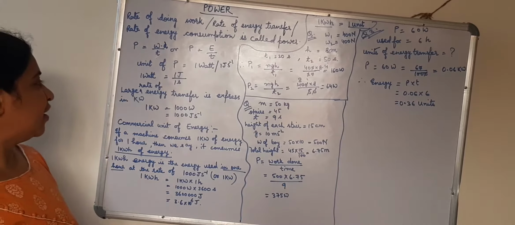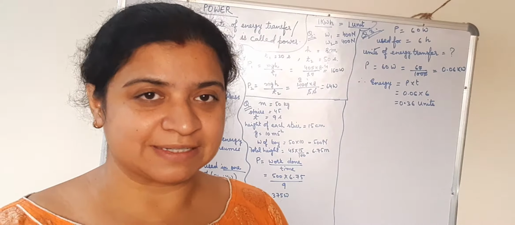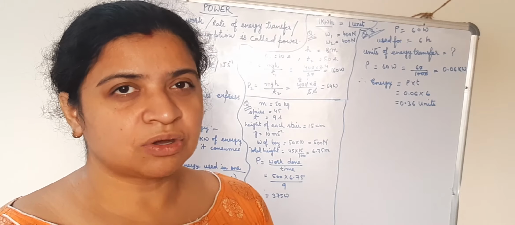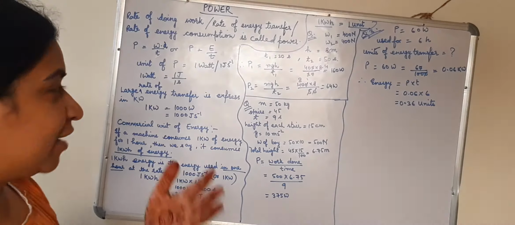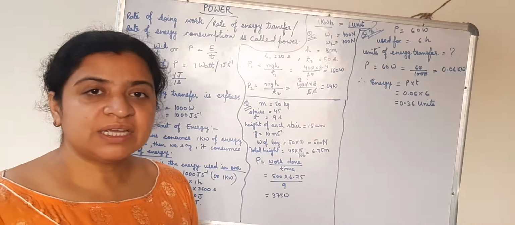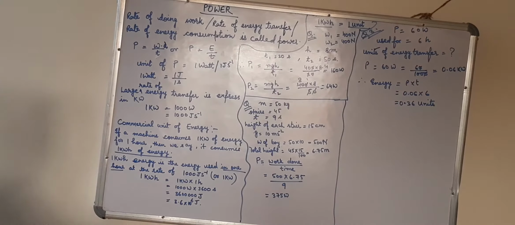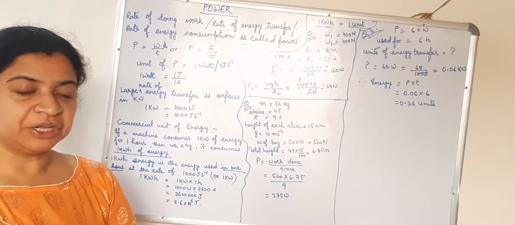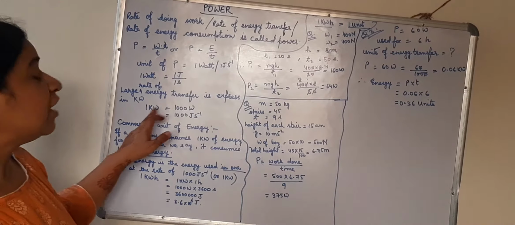Large rate of energy transfer, at commercial places, wherever there are factories, big machines or big industries, at those places power is not expressed in terms of only watt. Watt is a smaller unit, so for that we use a larger unit, that is called kilowatt.